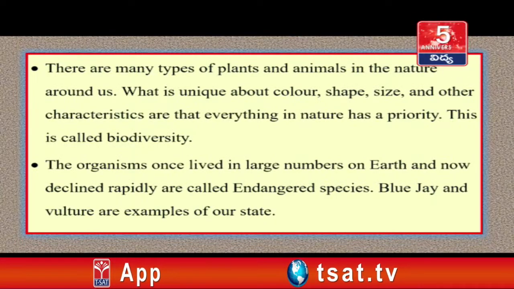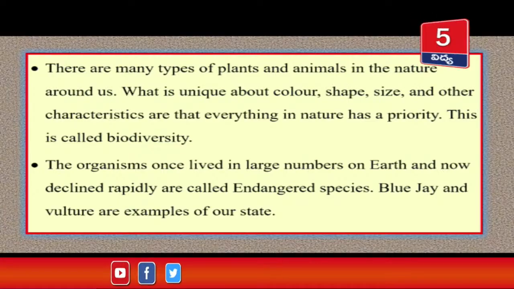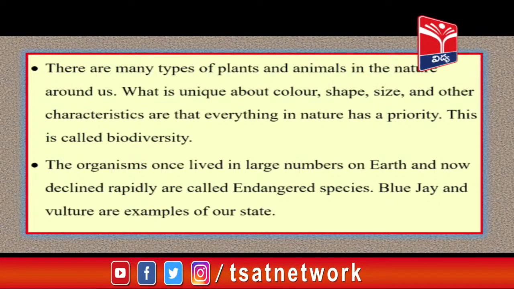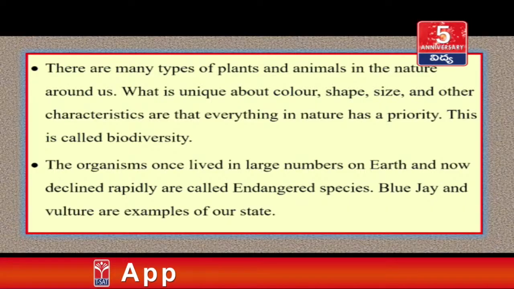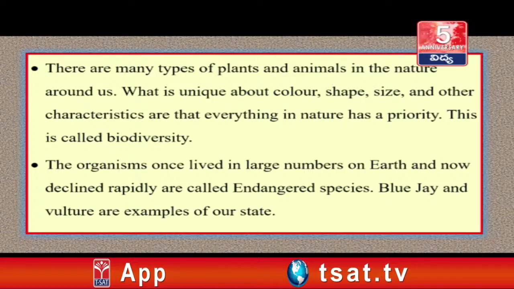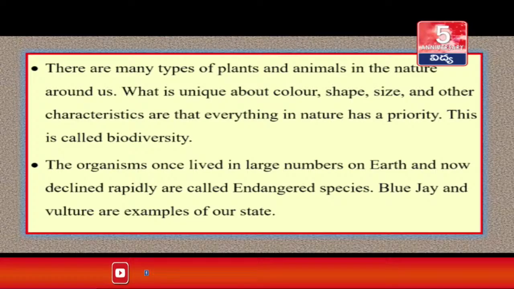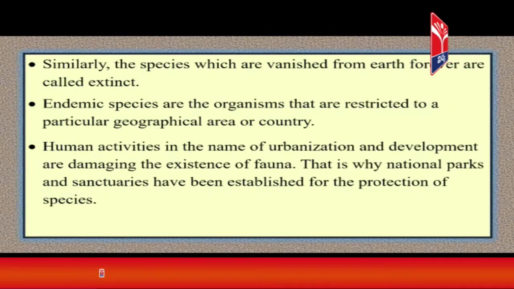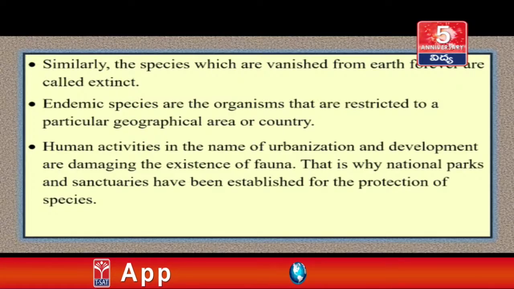There are many types of plants and animals in the nature around us. What is unique about color, shape, size and other characteristics is that everything in nature has a priority. This is called biodiversity. The organisms that once lived in large numbers on earth and have now declined rapidly are called endangered species. Blue jay and vultures are examples in our state. Similarly, the species which have vanished from earth forever are called extinct. Endemic species are the organisms that are restricted to a particular geographical area or country.